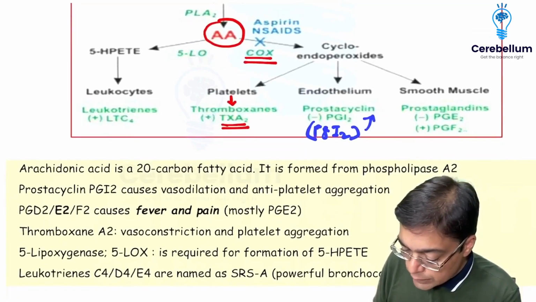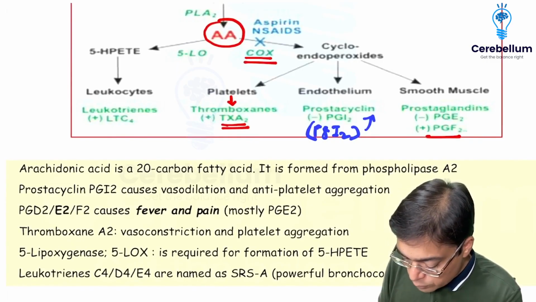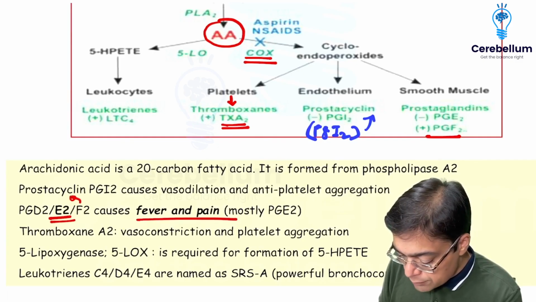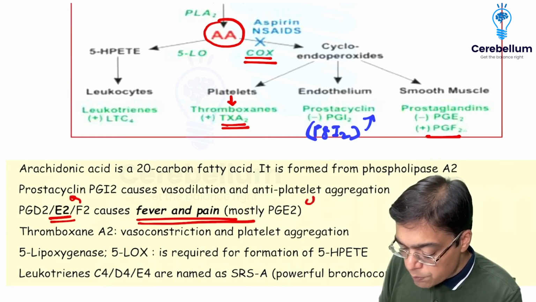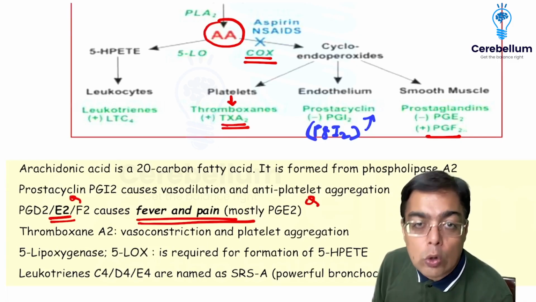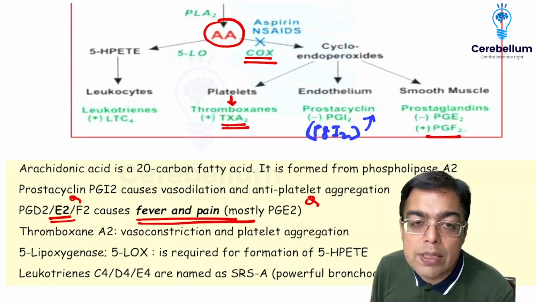We had a mention of other prostaglandins, say for example, prostaglandins D2, E2 and F2 alpha, out of which I shared with you friends, or mentioned over here in the notes as well. PGE2 is responsible for causing very specifically the development of fever as well as pain. So PGE2 causes fever and pain. E for elevation of body temperature, and E for the sound that you make when there is going to be pain.